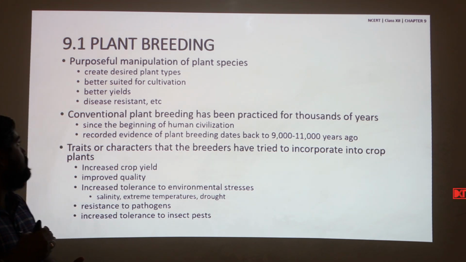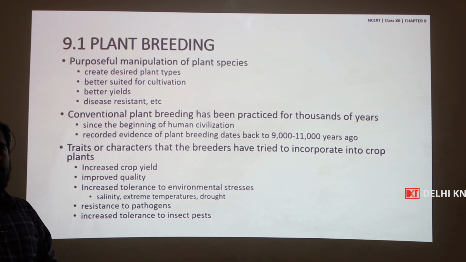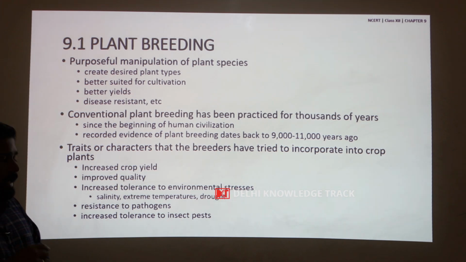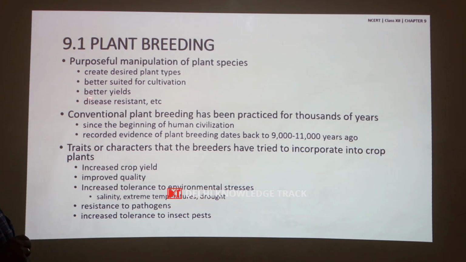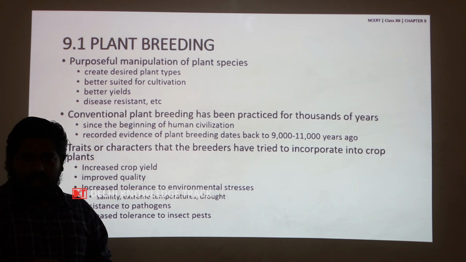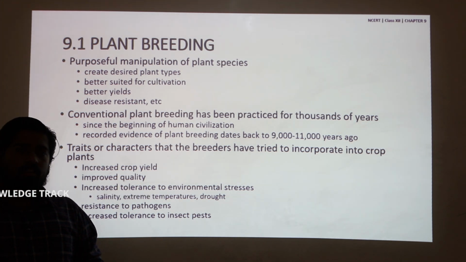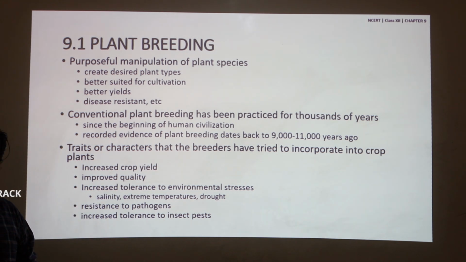Plant breeding is the purposeful manipulation of plant species. So, why is this manipulation done? This is done to create desired plant types which are better suited for cultivation, which have better yields, and which are disease resistant and have other useful desirable characters. Conventional plant breeding has been practiced for 1000 years by mankind from the beginning of human civilization.